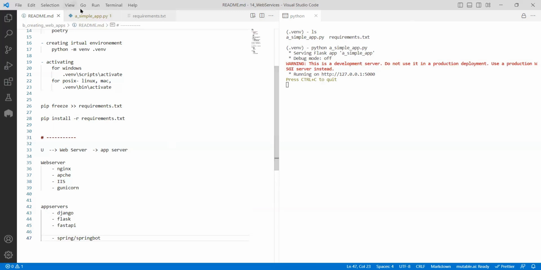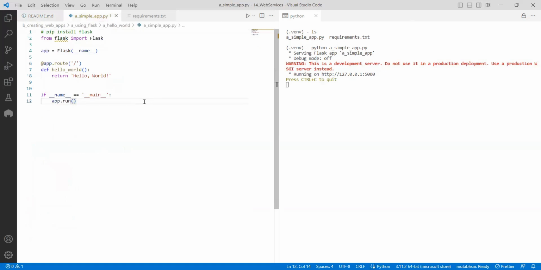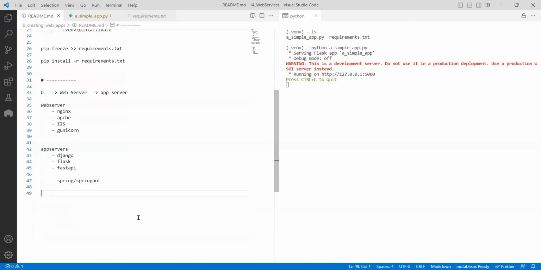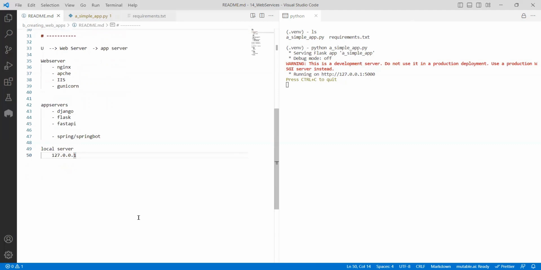We are not doing production, but at this moment the application is fine. It is saying that the application is running in this particular server, 127.0.0.1. Why that particular one, I didn't give anywhere, right? You need to understand that by default, any local setup server will run on this particular address. So what is 127.0.0.1? This is called a loopback address.